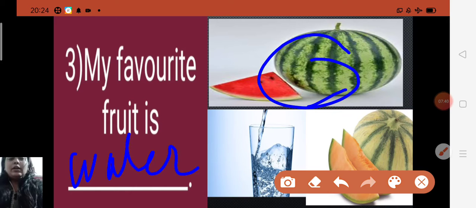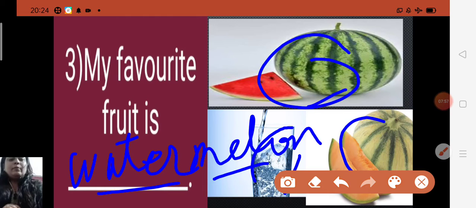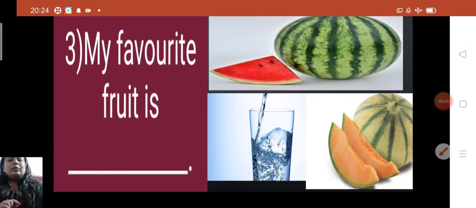WATER. Water. MELON. And children, what you all have seen here is that it has been formed by two different words, like water plus melon. Water, as you can see in the picture, and this is a picture of melon. Whenever you add them together, it makes a new word that is called watermelon. So my favorite fruit is watermelon.